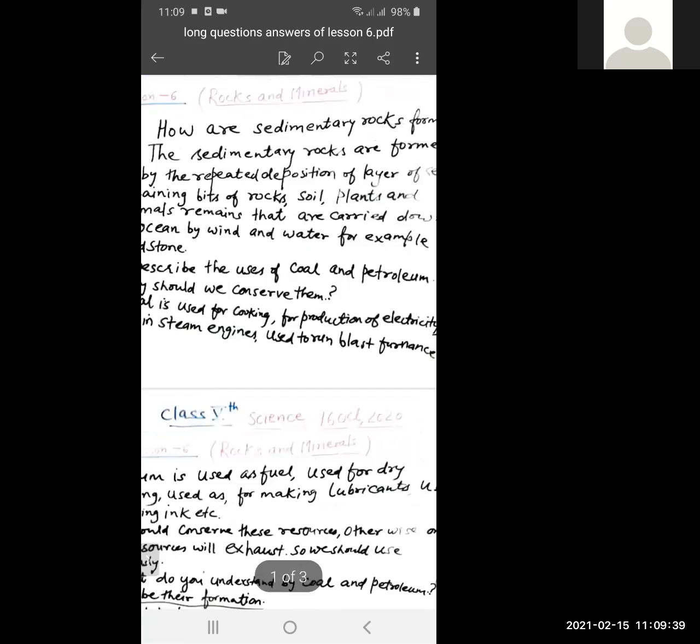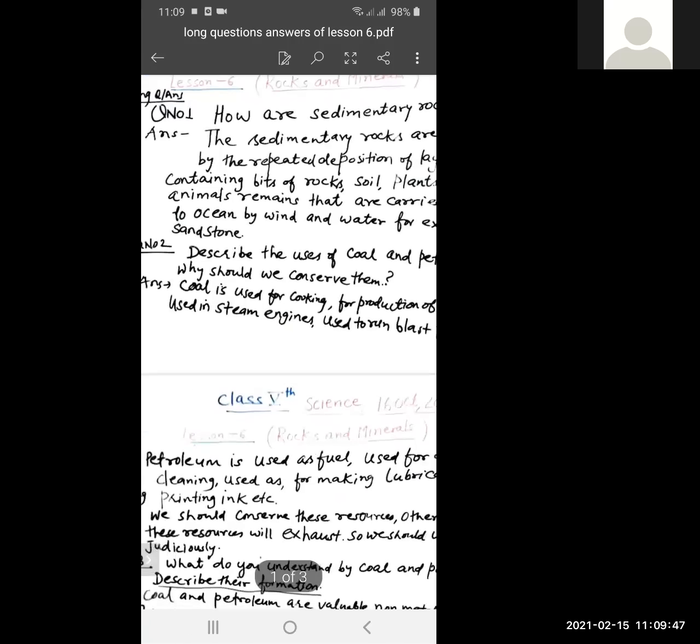Students, again I read out the answer of long question number 1, and it is on page number 73, lesson 6, rocks and minerals of your book.